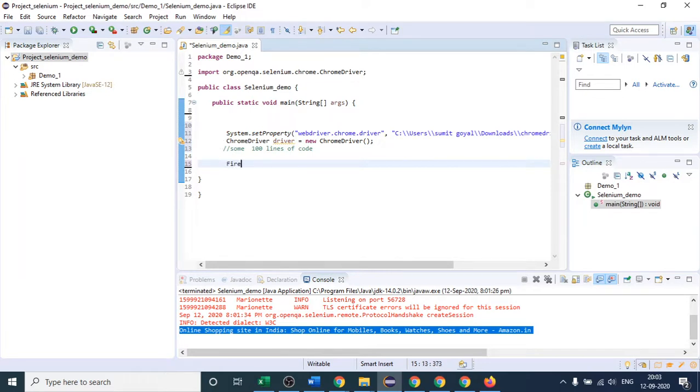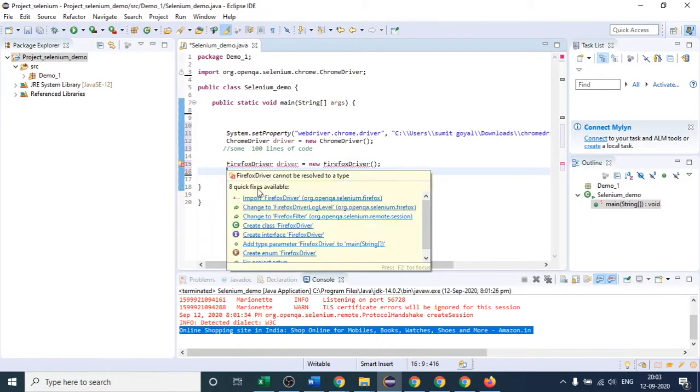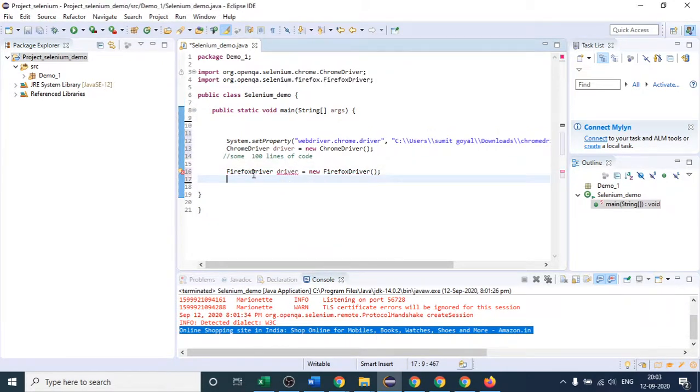So I will write Firefox driver. This is the class I will use, and I will import the package. Suppose the object name is similar, so I will write it as 2.